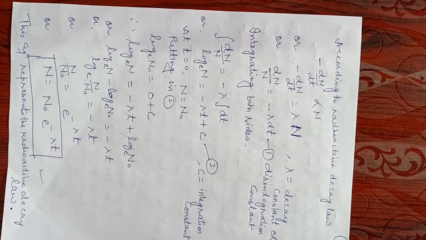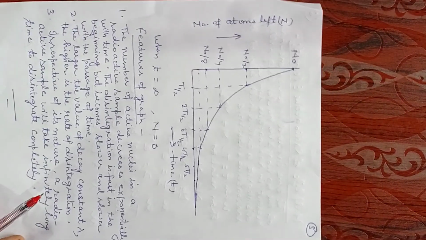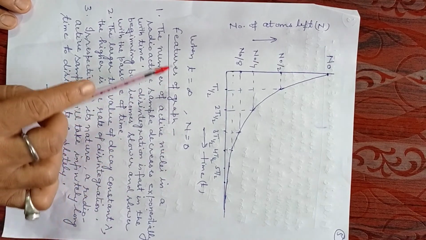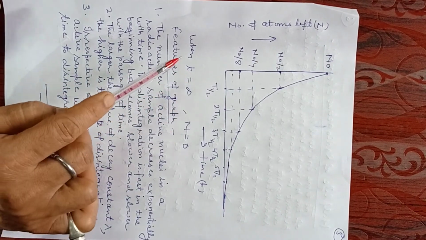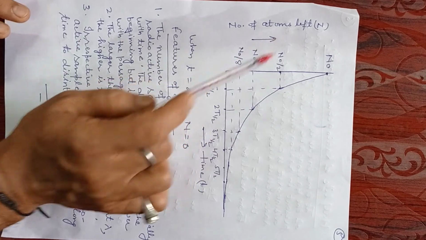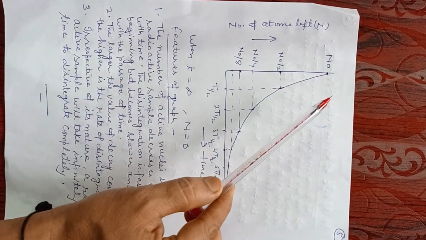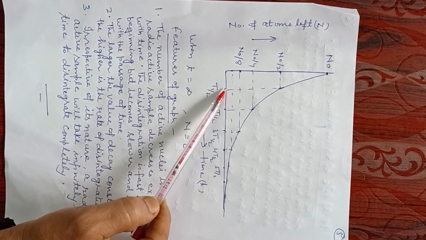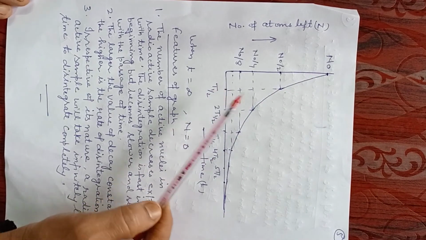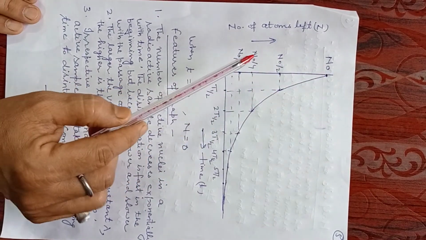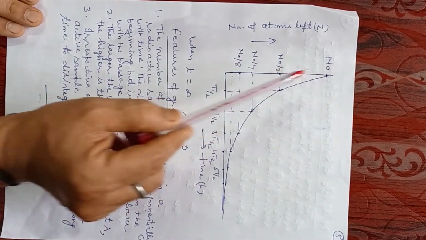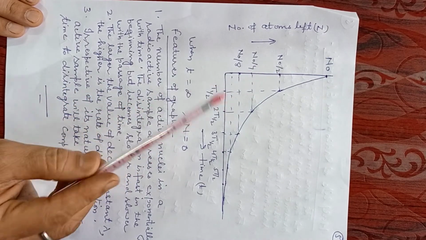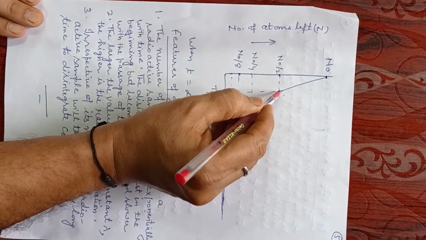Now on the basis of this equation, a graph can be plotted. The graph is plotted between time and the number of atoms left undecayed. Initially the number of atoms is N naught. After the half time, the number of atoms becomes N naught by 2, just half of what was present in the beginning, so we get a point here.